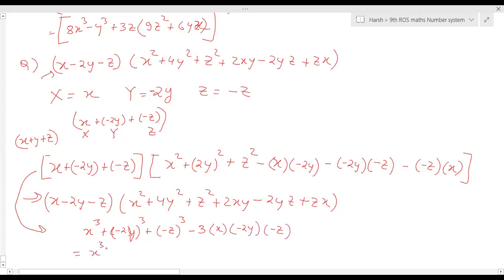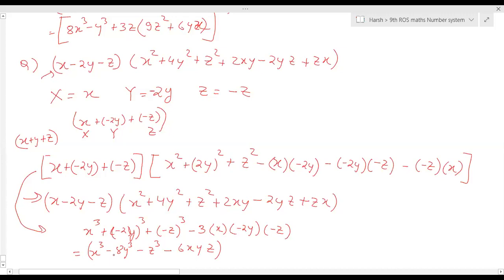So this will be x cube, minus 8 y cube, this will be minus z cube, and minus minus 6xyz. Yes, sir. Got it? Yes, sir.